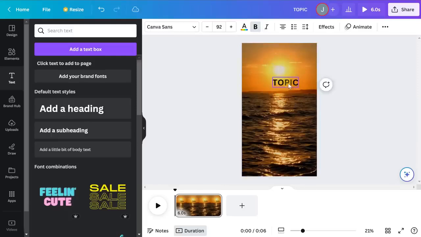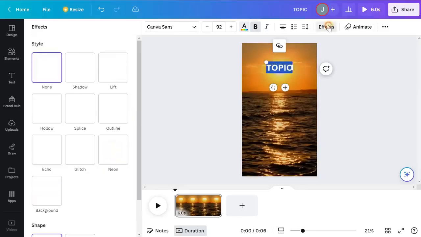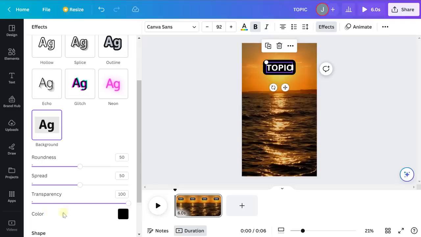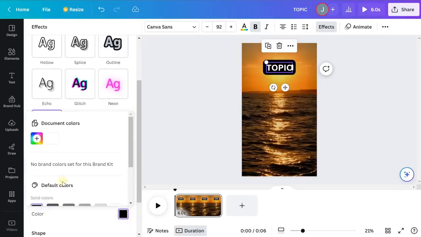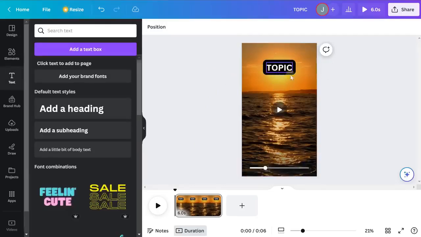And then I'm going to go ahead and drag it up to the top here. This is about where I want it. And now I'm going to go ahead and style it. So to adjust that, I'm going to double click so I highlight everything. I'm going to click color at the top here, change it to white. And I'm also going to add a background like you saw in the example. So we'll click effects. We'll go to background. And by default, it usually is black, but if not, click the color, select black. And we'll click out of that. And you can see we have our topic text basically ready to go.